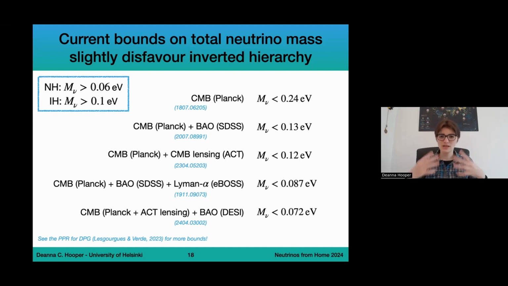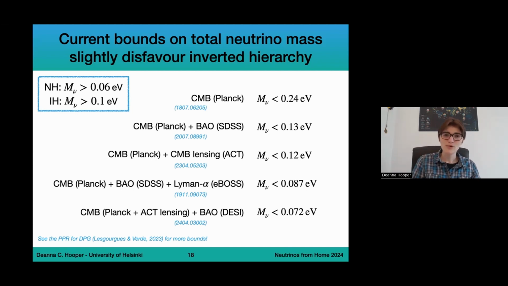Now, when we use CMB, so polarization and temperature anisotropies, we get an upper bound of 0.24 electron volts. So this is the bound on the sum of neutrino masses. It's a pretty good bound. This is from 2018. Once we include BAO, so baryon acoustic oscillations from SDSS, this decreases to 0.13, which is very cool. This is a result from 2020.